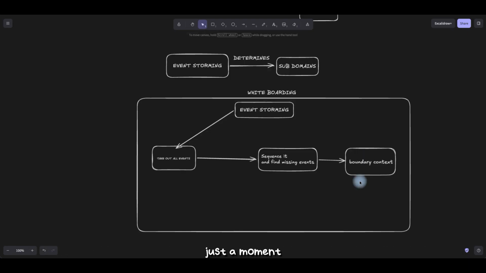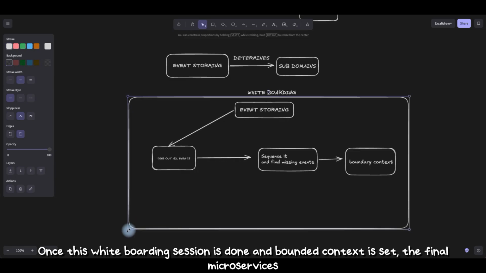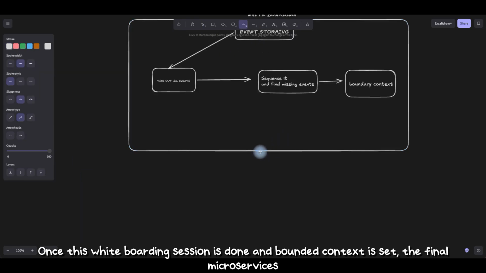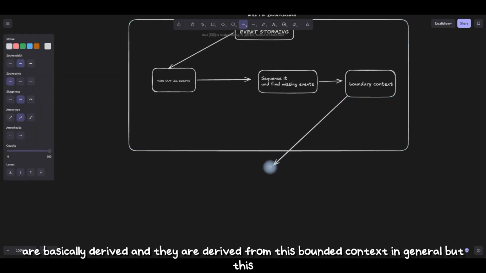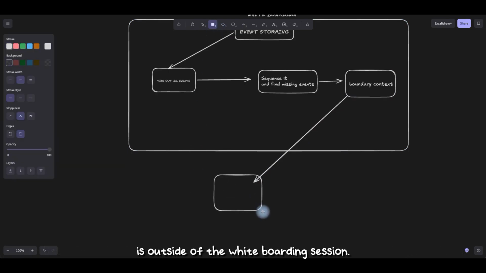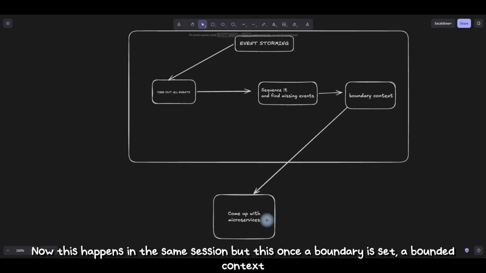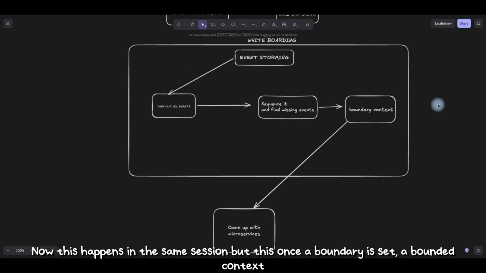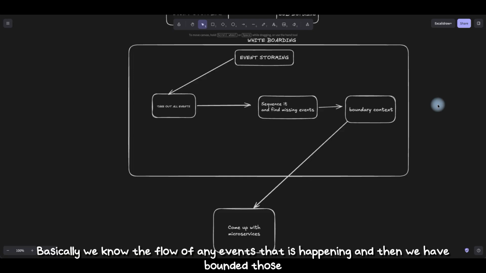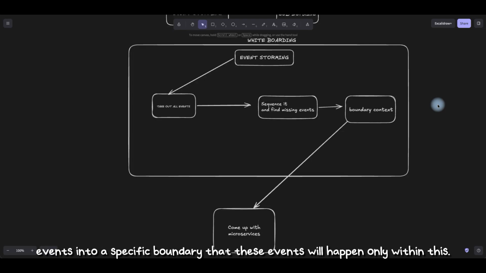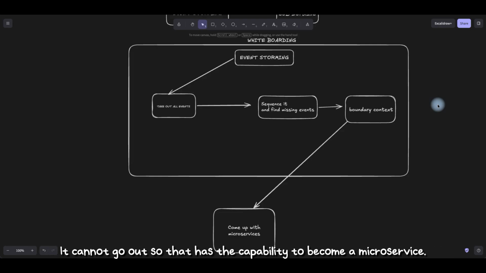We will look at all this in detail in just a moment. Once this whiteboarding session is done and bounded context is set, the final microservices are derived from these bounded contexts in general, though this is outside of the whiteboarding session. It happens in the same session, but once a boundary is set, it becomes a little bit faster to come up with the microservice. Basically, we know the flow of any events that are happening, and we have bounded those events into a specific boundary, so these events will happen only within it. It cannot go out. So that has the capability to become a microservice.